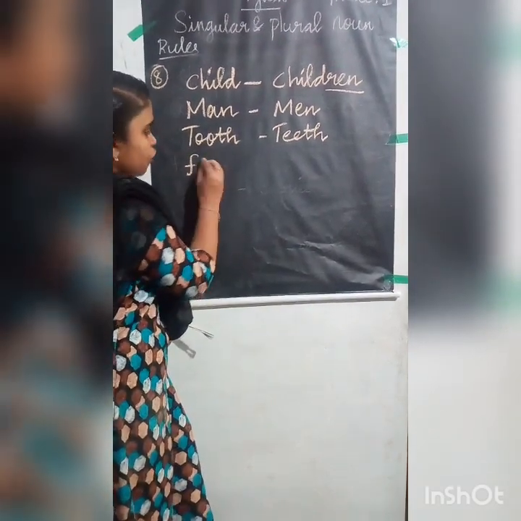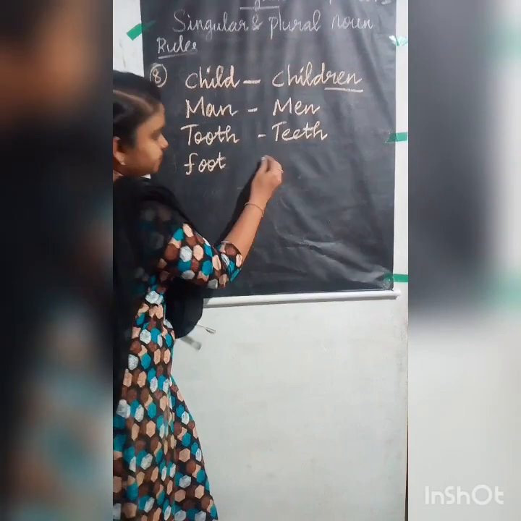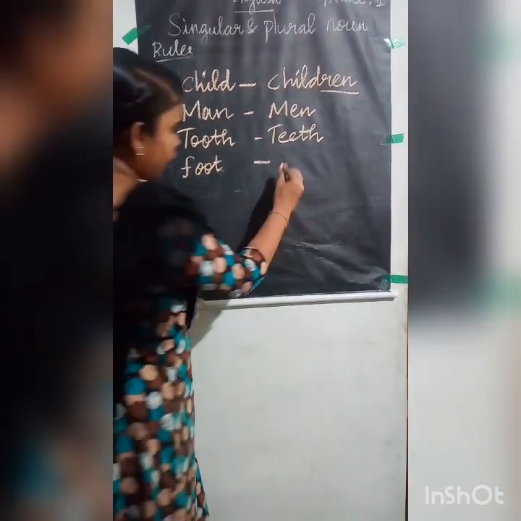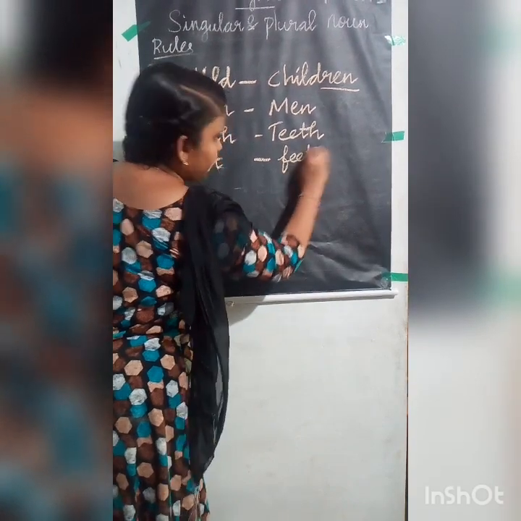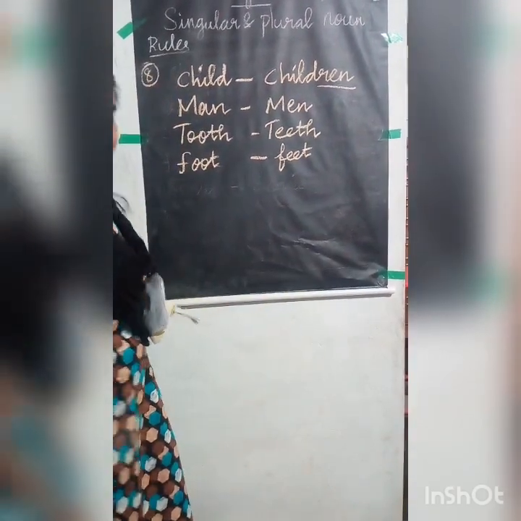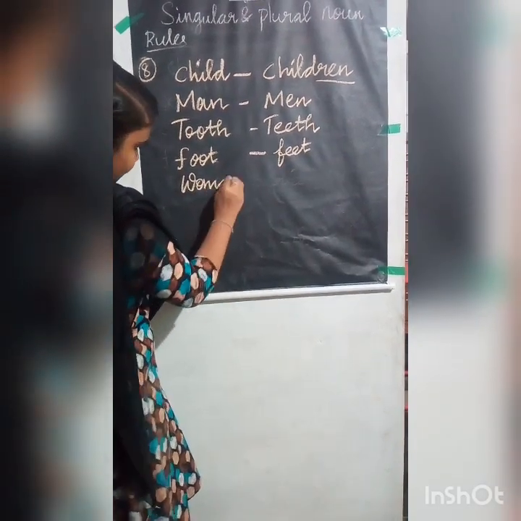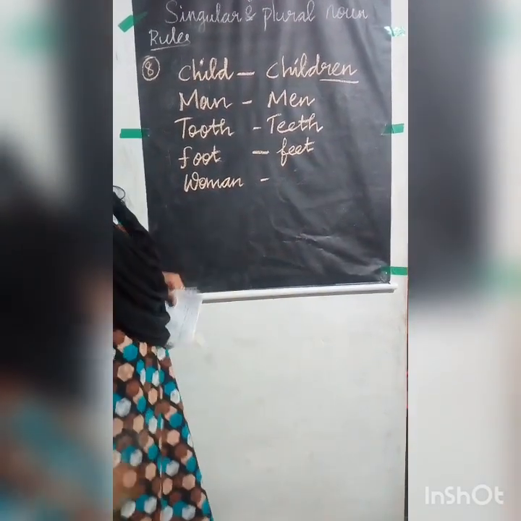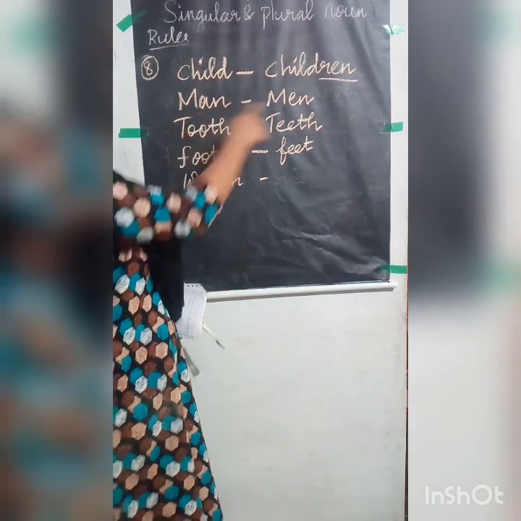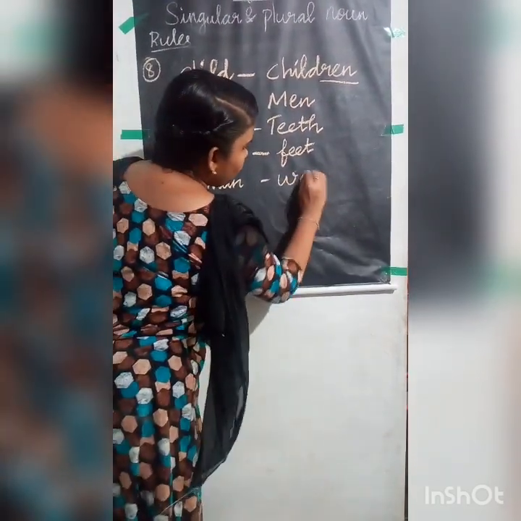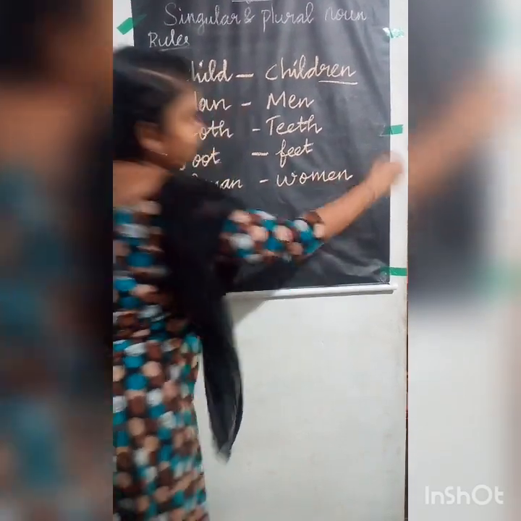And next is foot. Here the plural form for foot is feet. Okay. And the next is woman. And the plural form for woman is what? I told already, man means men. So woman means, of course, women. Okay.